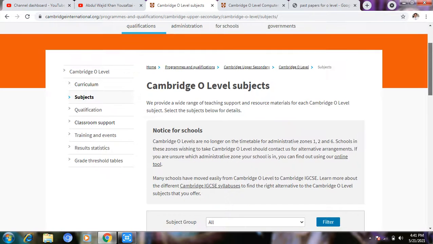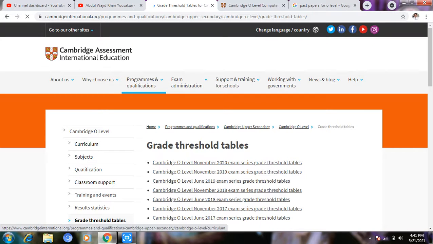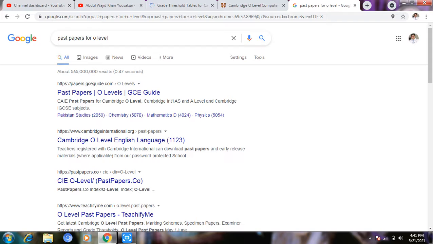Now this O level paper is there, and the GCE guide is there. If you click here, gceguide.com, papers.gceguide.com, then it will appear. These are the different subject papers. Now I'm going to click on computing 2020 threshold.